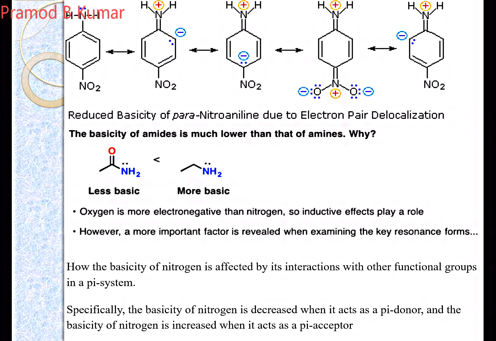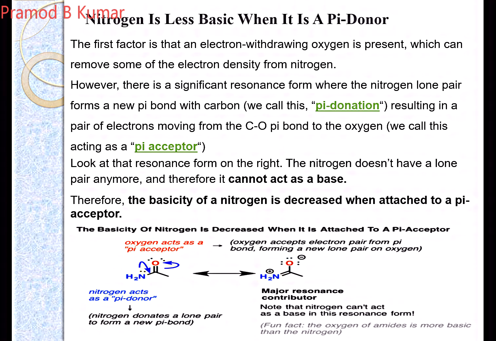The basicity of nitrogen decreases when it acts as a pi donor. What is a pi donor? When they are involved in pi bond formation. When the lone pair of electrons is involved in double bond formation, that is pi bond formation, that decreases the basicity. And whenever the nitrogen is involved in increasing the electron density in your nitrogen, it acts as a pi acceptor and is more basic. So there is something called the pi acceptor and pi donor character of nitrogen, which I'll be explaining.